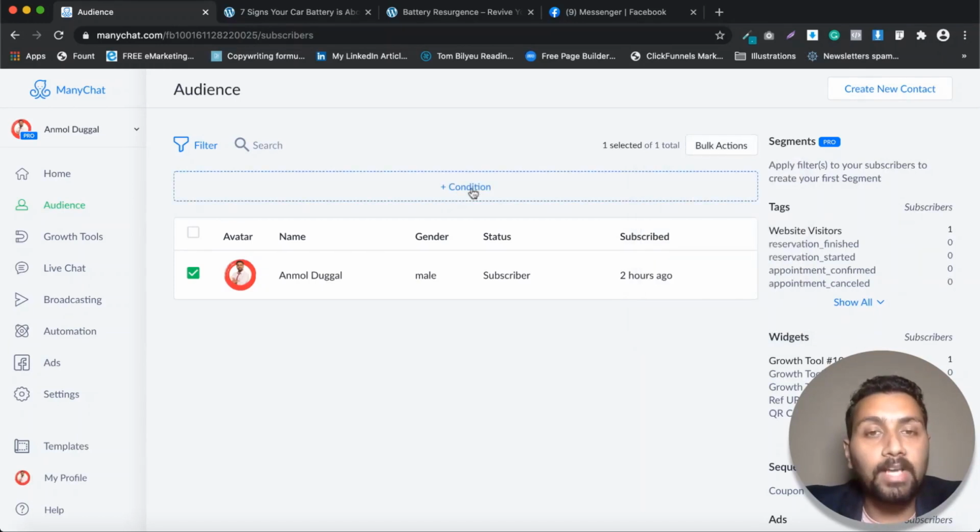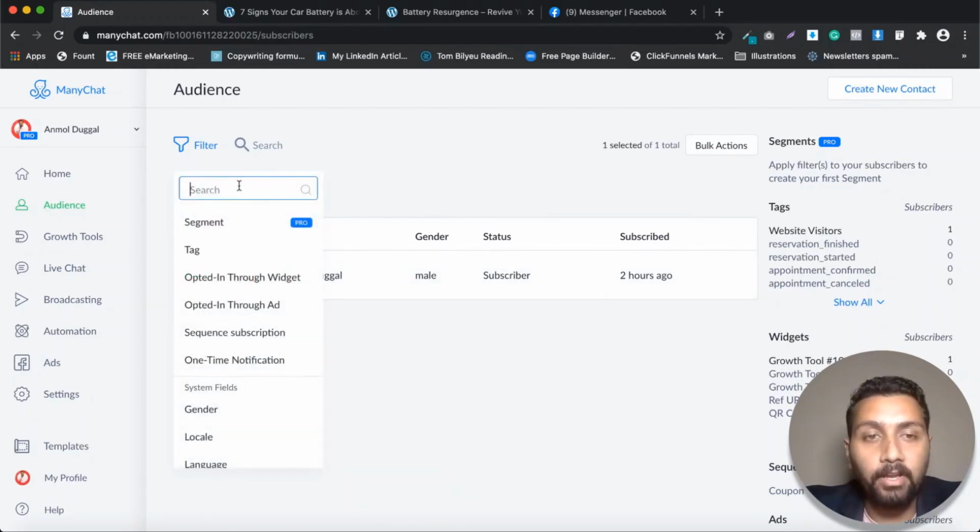But I want to create segments, right? So Anmol Dugal has already visited the website, so that tag must have been applied to it, right? So how can you check that? See here, we have this condition that if we want to check for tags, right? We have other options like opted in through widget, opted in through ad. So you can even filter people based on that as well. Like the widgets that we added on our website, the growth tools that I showed you in one of the previous videos, if they have come up inside your audience list through widgets, you can segment those people separately, and if people have come through ad, you can segment them separately. All right, so let's click on the tag.